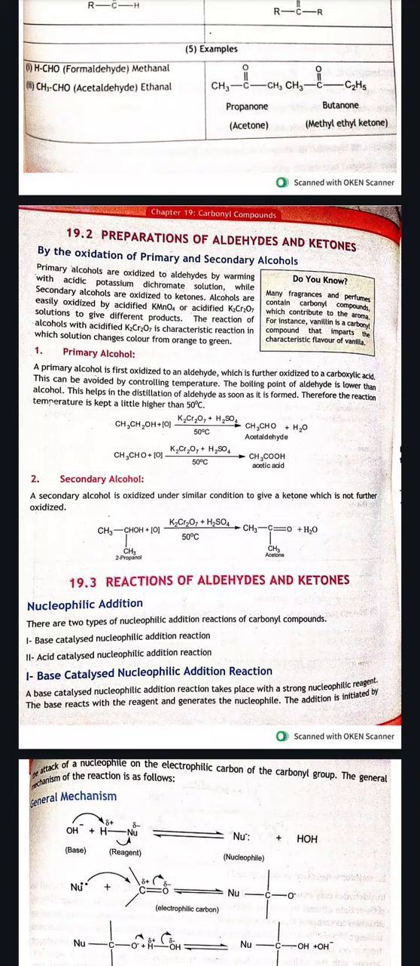Preparations of aldehydes and ketones. So primary alcohols are oxidized to aldehydes by warming with acidic potassium dichromate, while secondary alcohols are oxidized to ketones. Alcohols are easily oxidized by acidified KMnO4 or acidified K2Cr2O7 solutions. The reaction of alcohols with acidified K2Cr2O7 is a characteristic reaction in which the solution changes color from orange to green.